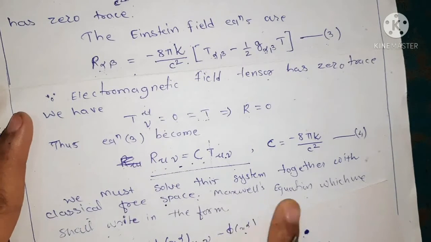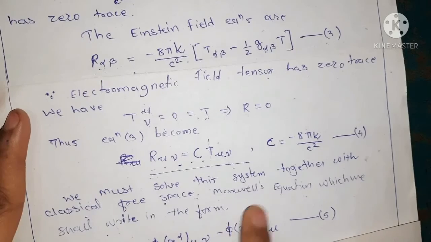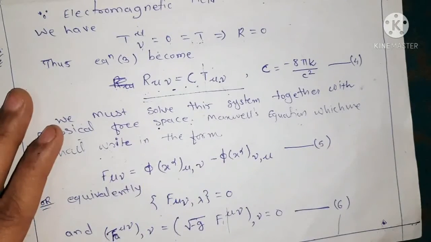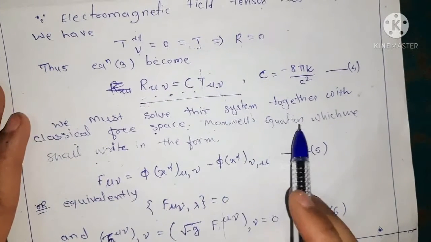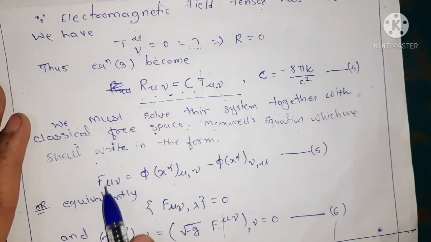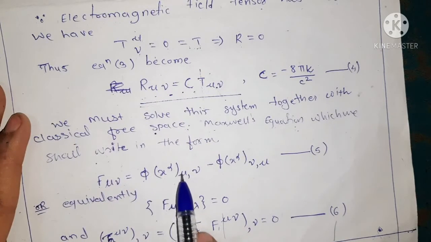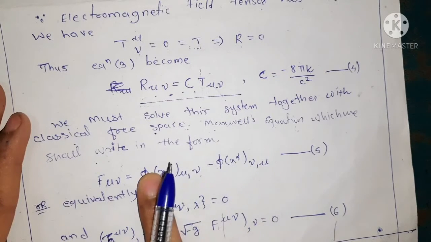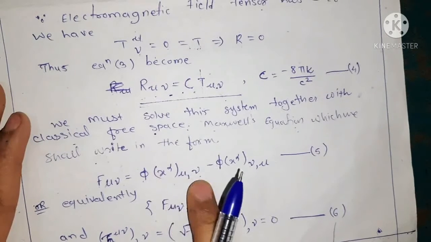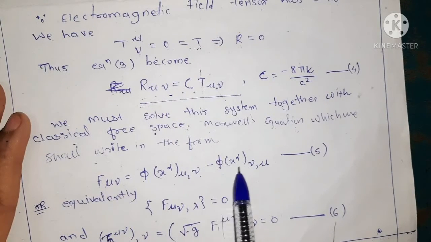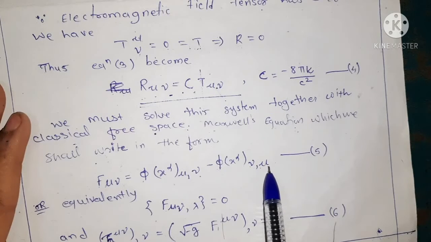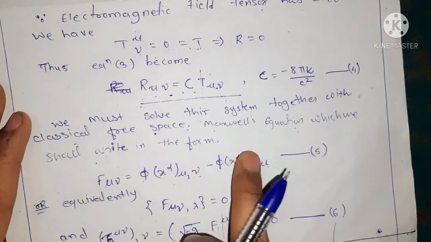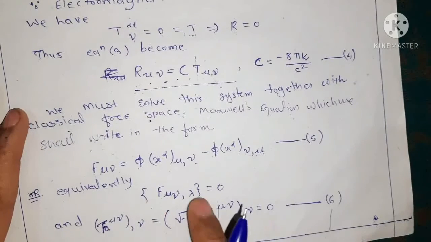And Maxwell's equation, which we shall write in this form, that is, we write this electromagnetic field equation given by Maxwell as F mu nu equals phi of x alpha mu comma nu minus x alpha nu comma mu. That is, the partial derivative of the vector with respect to mu, and the partial derivative of this vector with respect to nu and again with respect to mu. Okay, so this equation is also written in this form, F mu nu comma lambda equals 0.